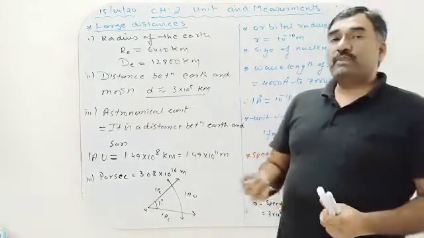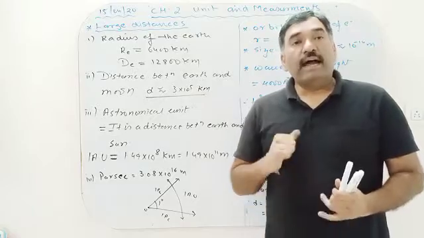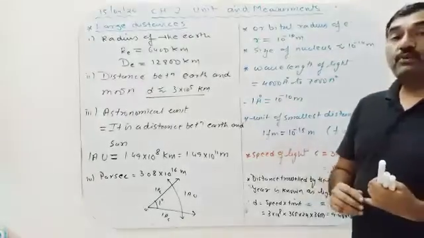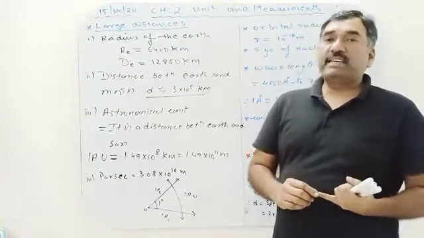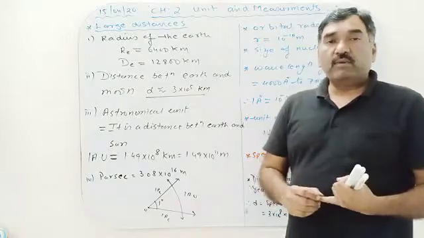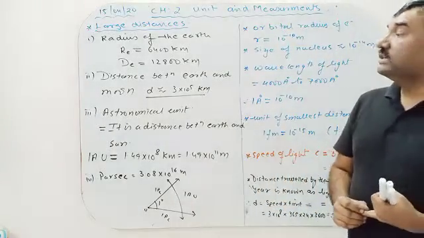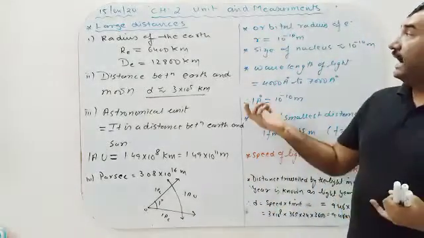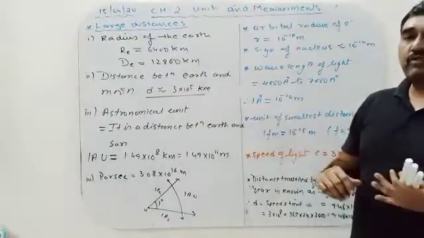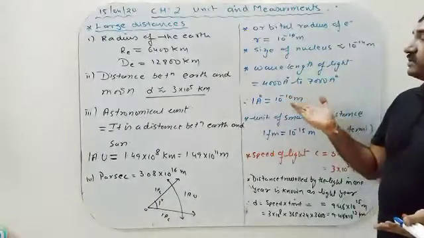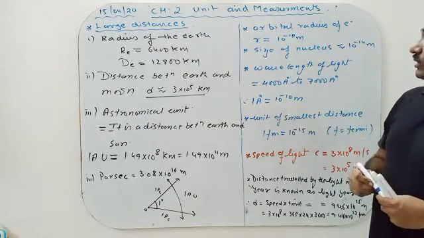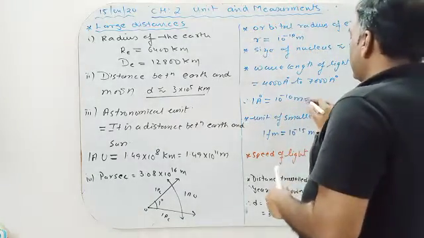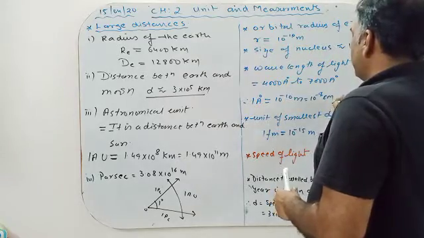Then we have discussed the measurement of small units and smaller distance. So for smaller distance, scale, vernier caliper, micrometer are used to measure small distance: scale up to 10 raised to minus 3, vernier caliper up to 10 raised to minus 4, smaller than that, micrometer up to 10 raised to power minus 5 meter, and the size of the orbital radius is 10 raised to power minus 10. Wavelengths are measured in Angstrom and 1 Angstrom is equal to 10 raised to power minus 10 meter. In centimeter, it is 10 raised to power minus 8 centimeter.